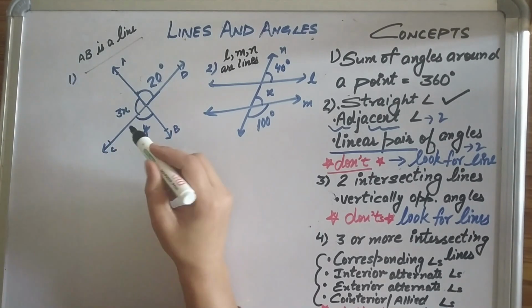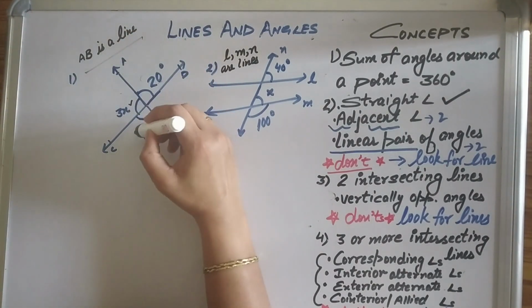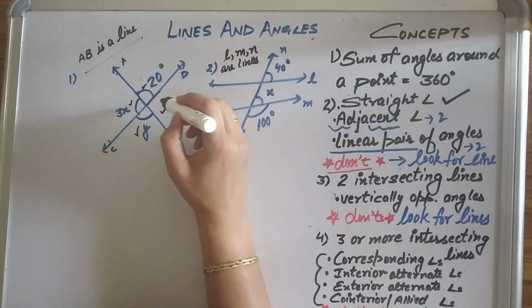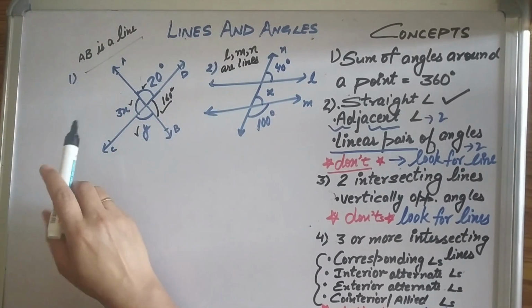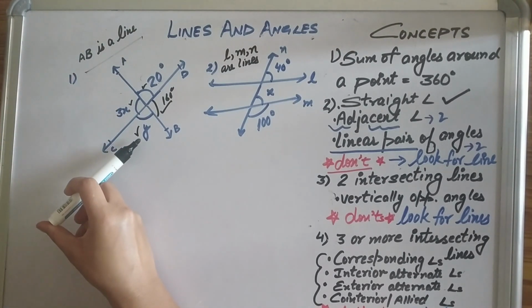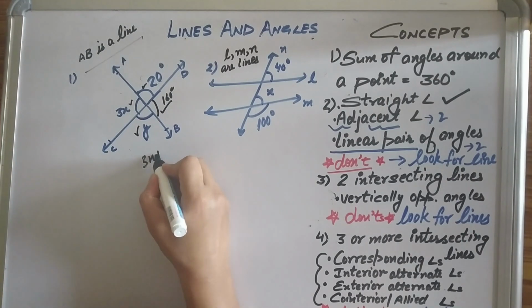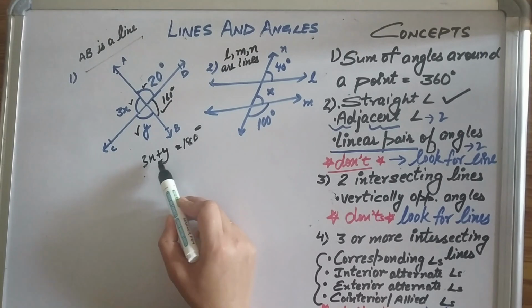Now AB is a line, so what property can we use? AB is a line, that means we can use linear pair. These 2 are a linear pair. So this is 20, that this is going to be 160 degrees. This is 3x and this is y, so we can say 3x plus y equals to 180. Can we calculate it? No, it's a linear equation in 2 variables. We cannot sort it out.